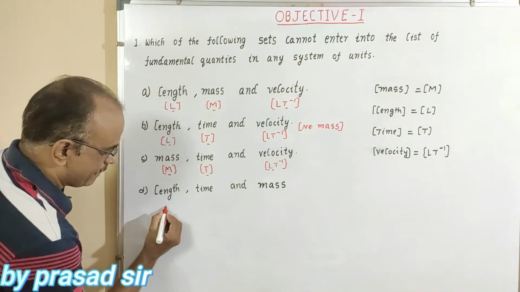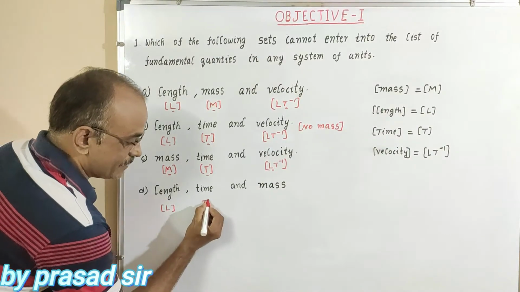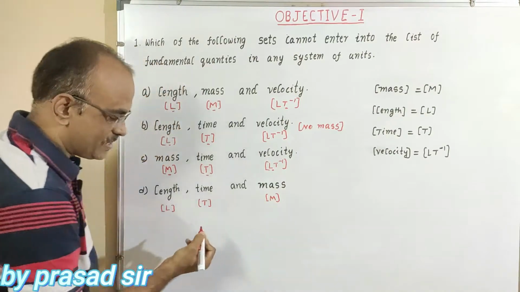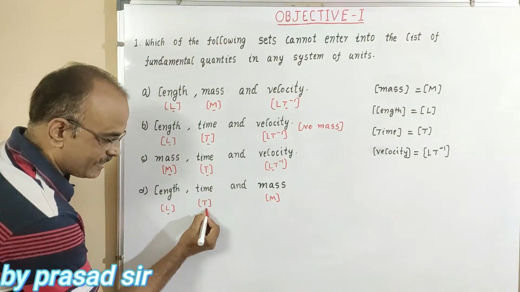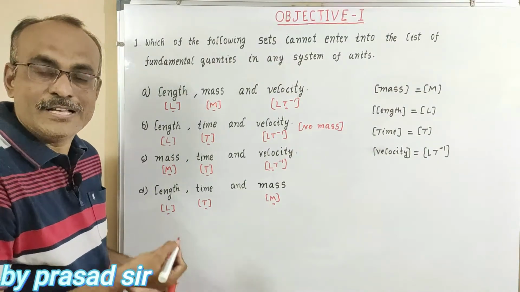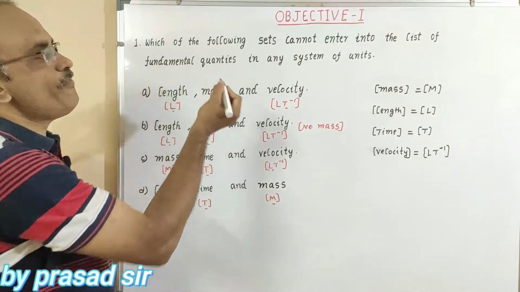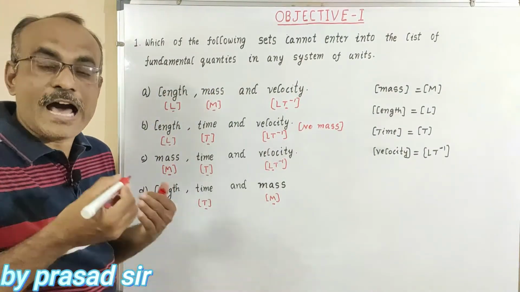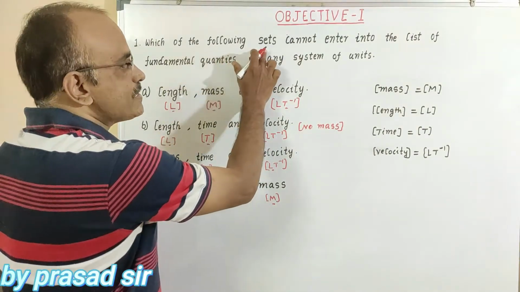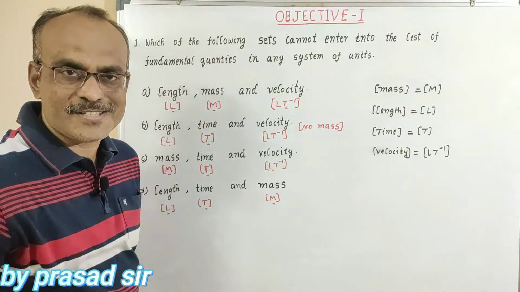And finally D. I will write length L, time T and mass M. Observe this one: length, time and mass. M, L, T, all three are present. So that's why it also comes under the list of fundamental quantities. But our question says, which of the following sets cannot enter into the list of fundamental quantities?